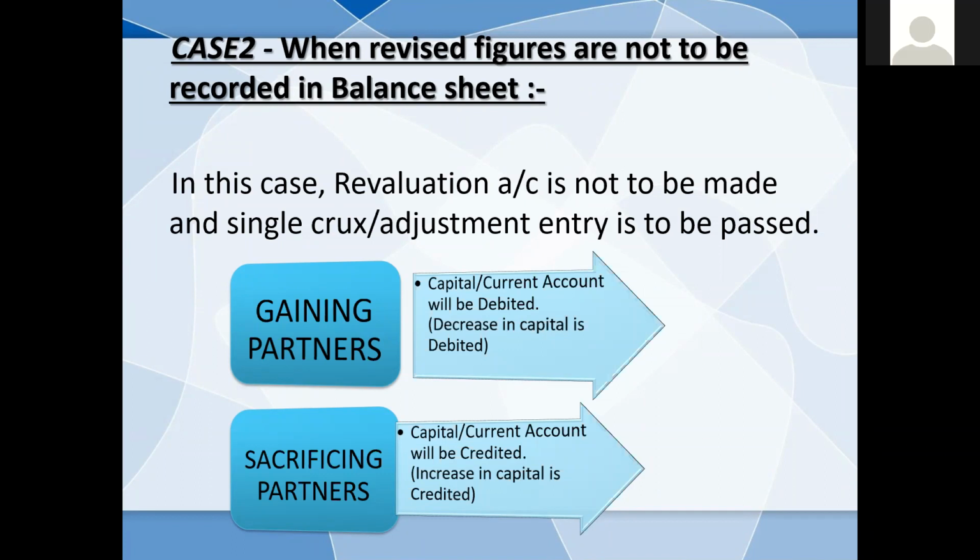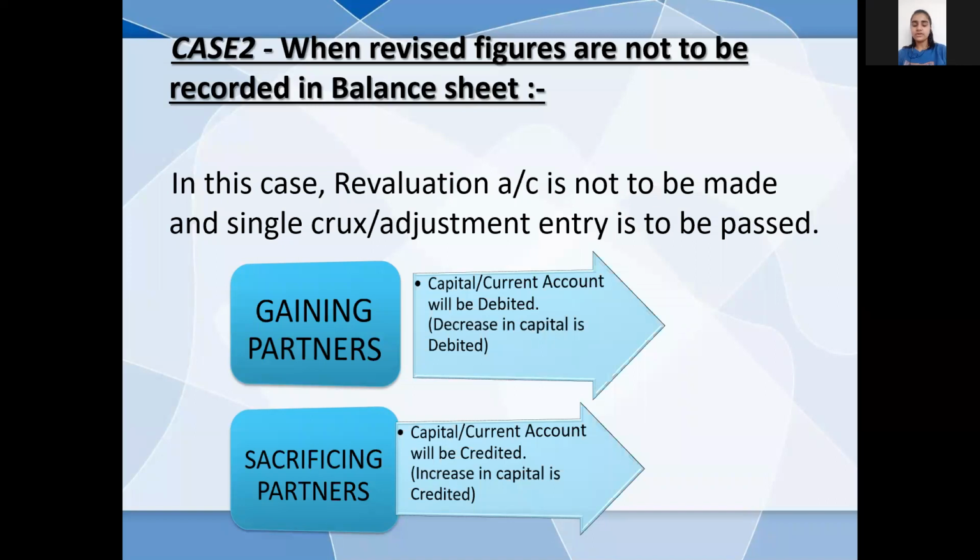Good morning, everyone. The second case is when revised figures are not to be recorded in the balance sheet. It will be mentioned in the question that we do not need to record the assets and liabilities in the balance sheet. So in this case, the revaluation account is not to be made and a single adjustment entry is to be passed.